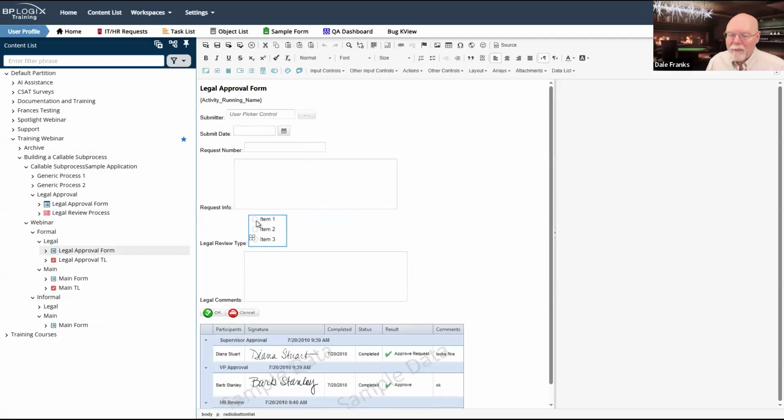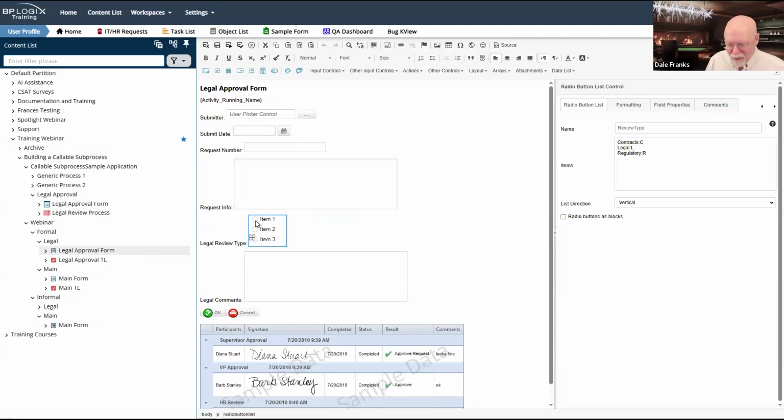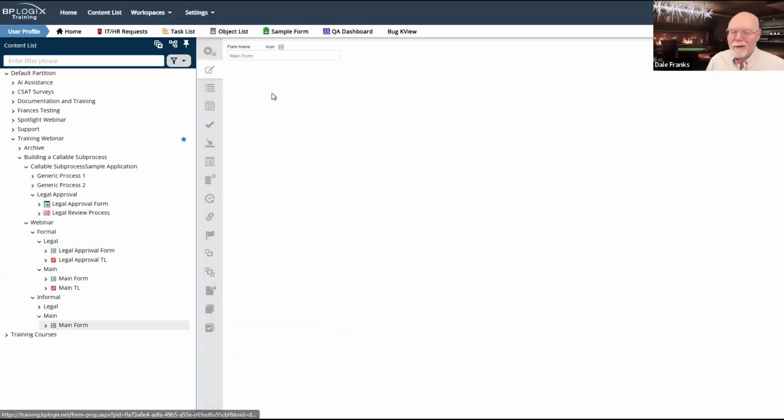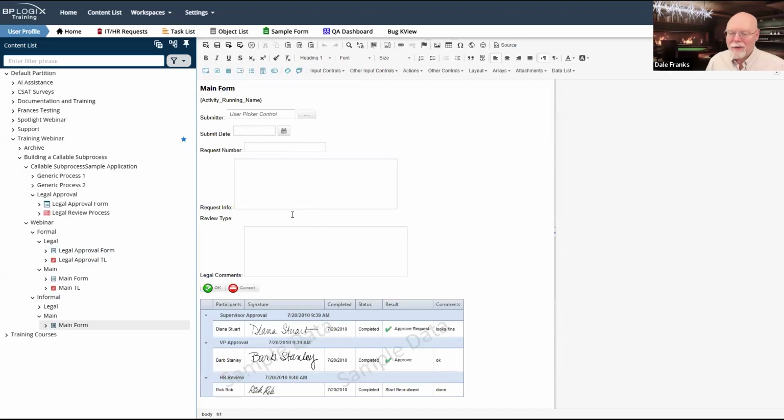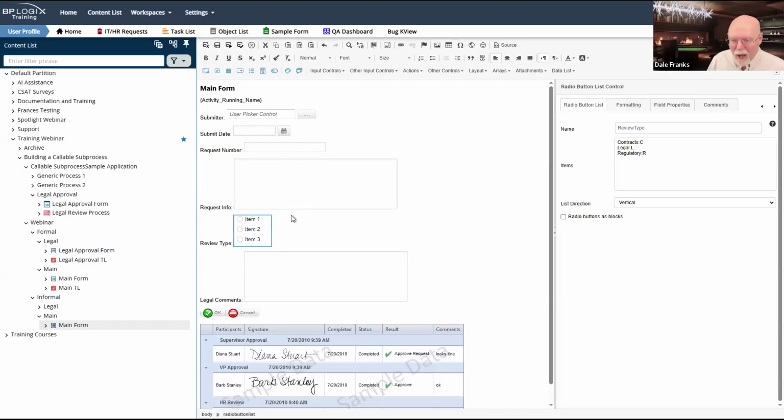But I am going to go ahead and copy that control and go back down here. And hopefully it will just let me paste that control right in my second form. And I have my review type here. So now I have all of the fields on my main form.